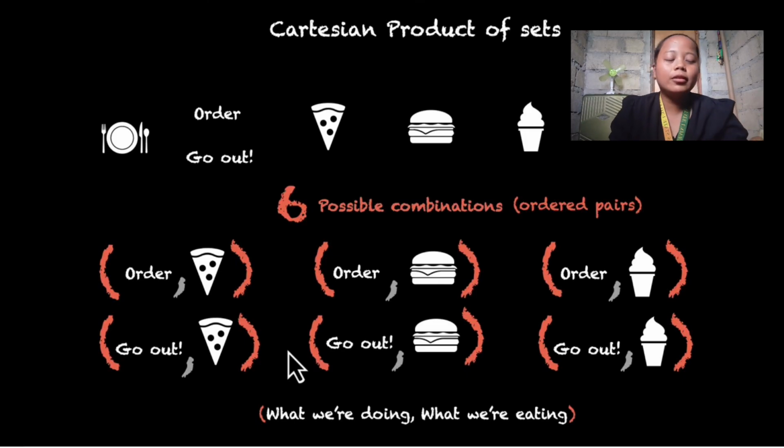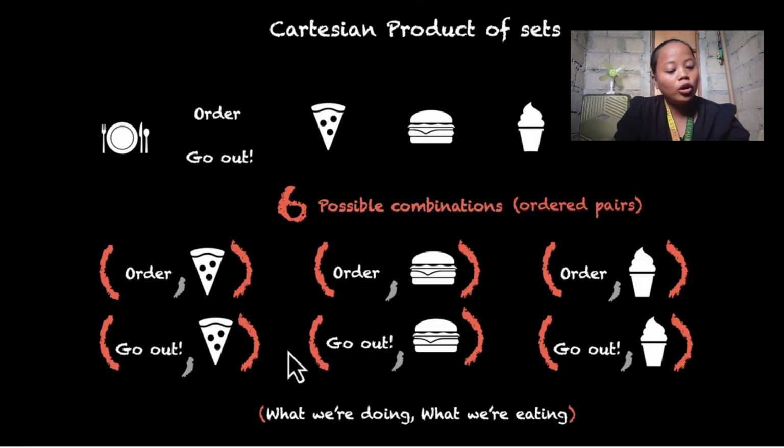Then your choices of food are pizza, burger, or ice cream. So we have two things: our actions and the food that we want. So if we group these, we have 6 possible combinations, which we call ordered pairs.